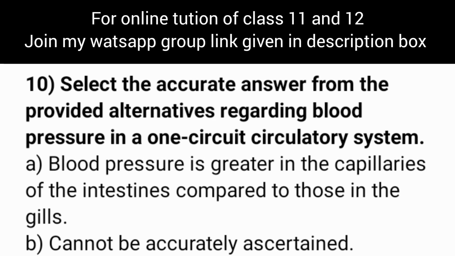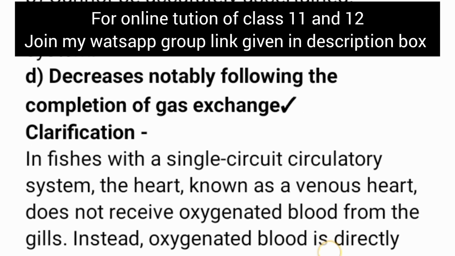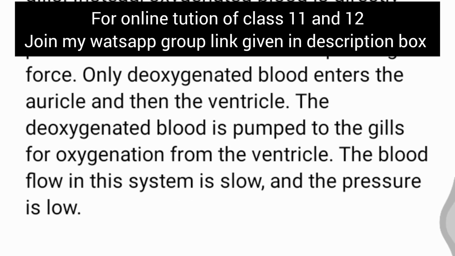Select the accurate answer from the provided alternatives regarding blood pressure in a one-circuit circulatory system. So our correct option is decreases notably following the completion of gas exchange. Now let's see clarification. In fishes with a single circuit circulatory system, the heart, known as a venous heart, does not receive oxygenated blood from the gills. Instead, oxygenated blood is directly distributed throughout the body, losing pressure due to the absence of a pushing force. Only deoxygenated blood enters the auricle and then the ventricle. The deoxygenated blood is pumped to the gills for oxygenation from the ventricle. The blood flow in this system is slow and the pressure is low.